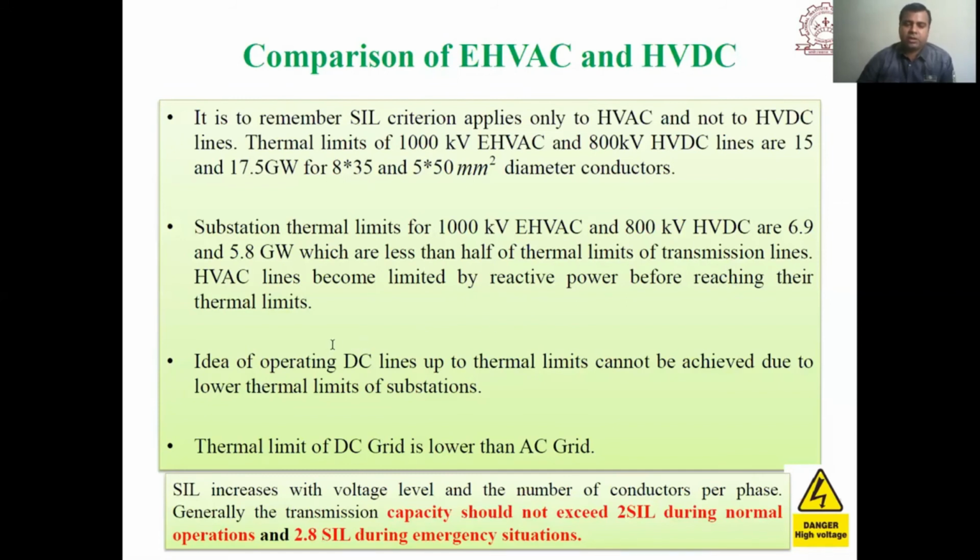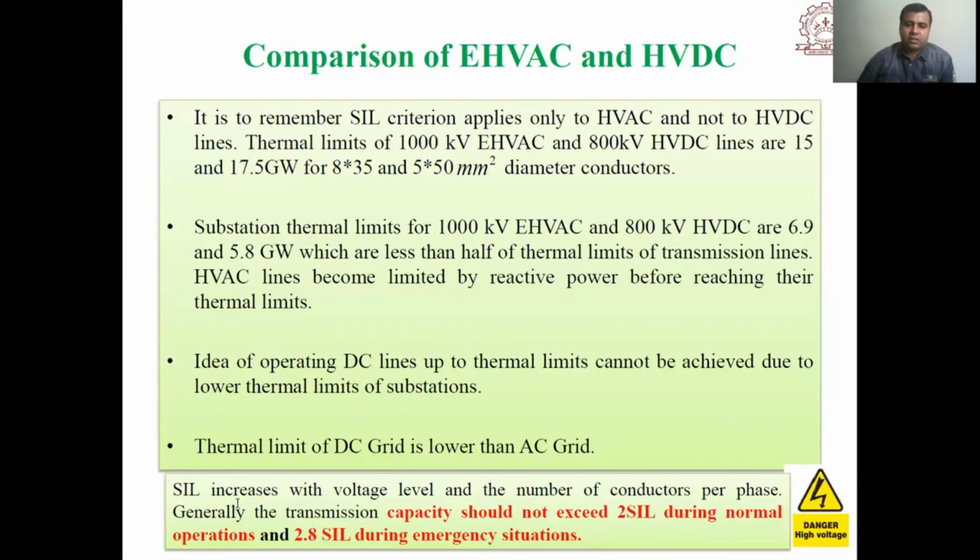That type of limit is not there in HVDC lines. The idea of operating a DC line up to its thermal limit cannot be achieved due to the lower thermal limits of the substation, because the DC grid thermal limit is lower than the AC grid. These are some facts of EHVAC versus HVDC transmission. We will see in detail.